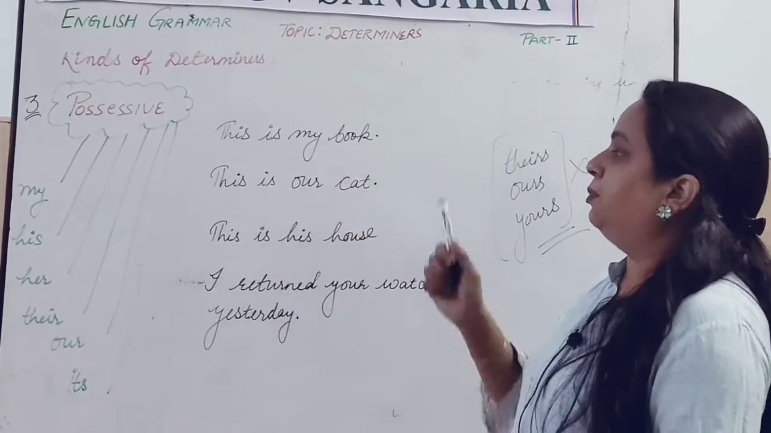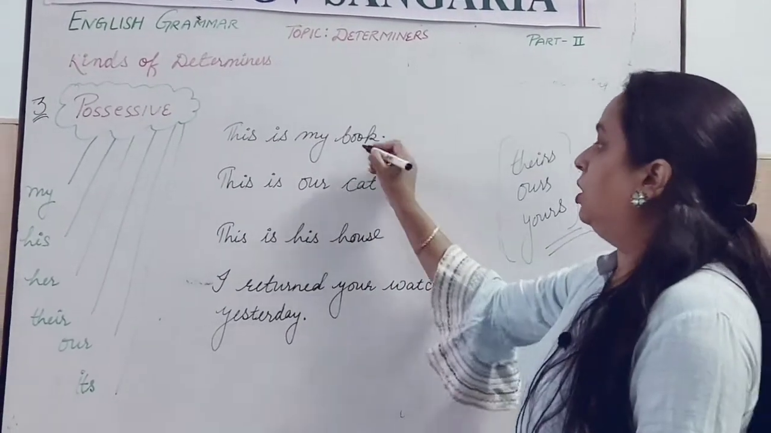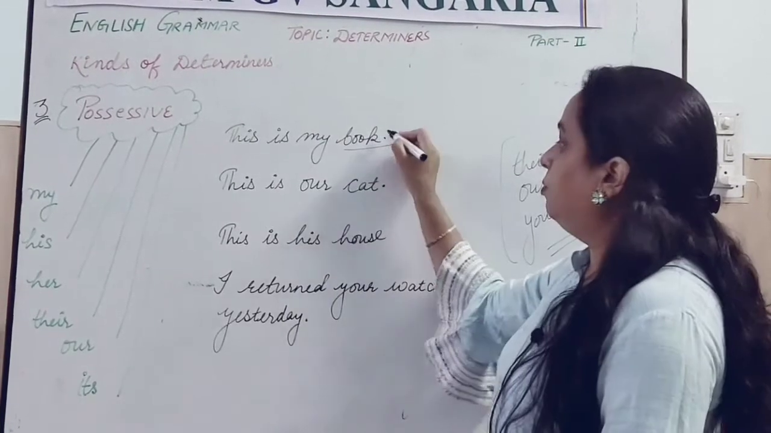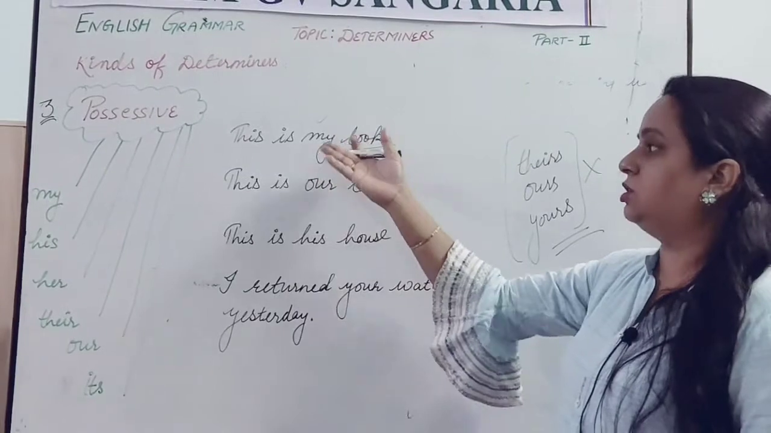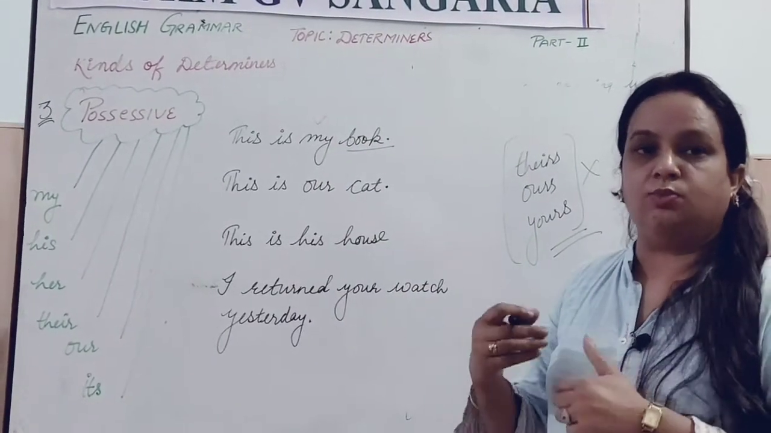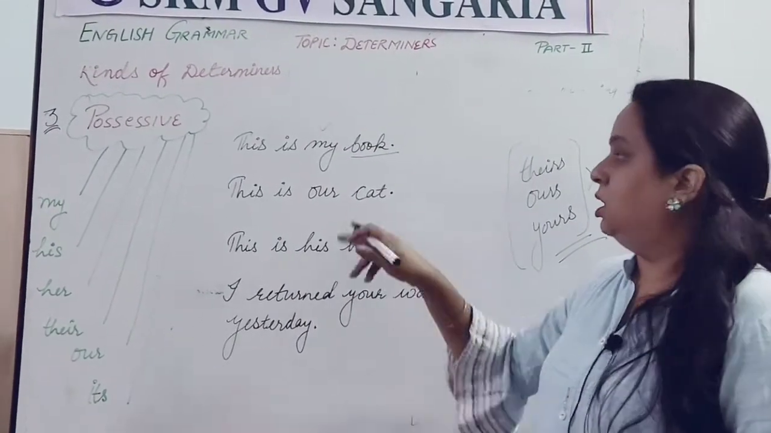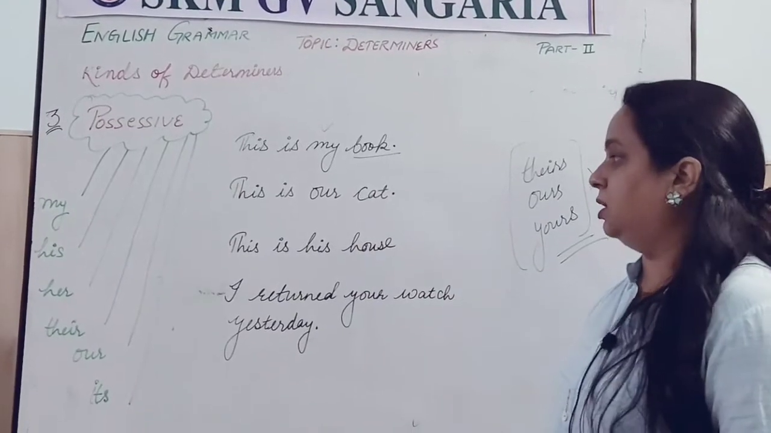Let us see the example of possessive determiners here. This is my book. So, what is book here? This is noun. Before that my is written, which is showing the possession, which is showing the ownership, like this book. This is my book. So, my is possessive determiner here.